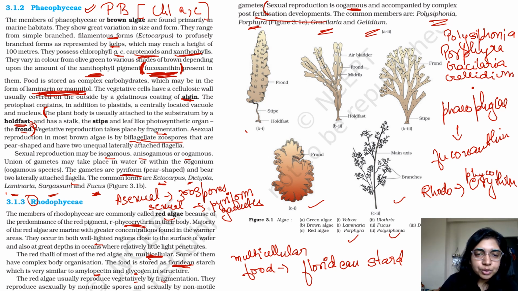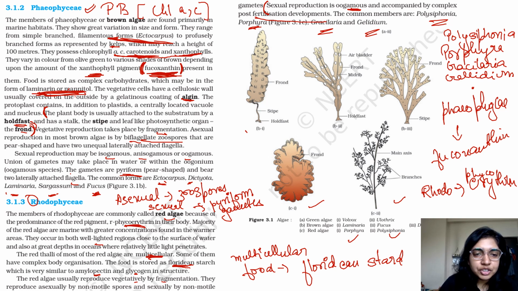All right. So let's just quickly revise whatever was important in this slide. So fucoxanthin was important. When you're talking about Phaeophyceae, first of all, you have to remember the filamentous form is for Ectocarpus. Then you have to know that the pigments are chlorophyll A and C, carotenoids, and xanthophylls. The xanthophyll has a specific name, which is fucoxanthin. Food is stored as laminarin or mannitol. Okay. Then the plant is usually okay. Vegetative reproduction takes place by fragmentation, pear shape, okay.